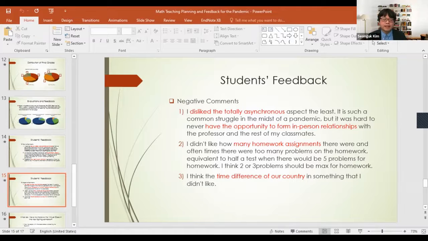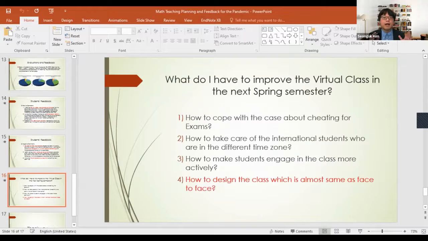Based on this feedback and the results, I have the following questions. The question is, what do I have to improve in the virtual class next semester? The first one is how to cope with cheating on exams. As I told you, every exam is a take-home exam, so there is no way to check who is cheating and who is not.